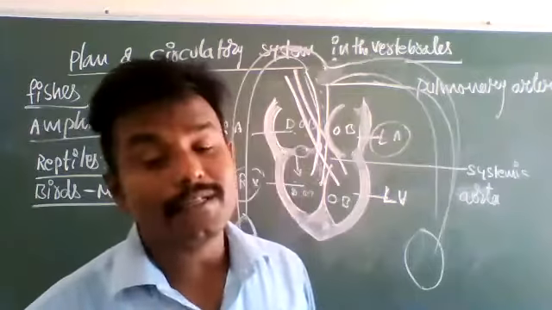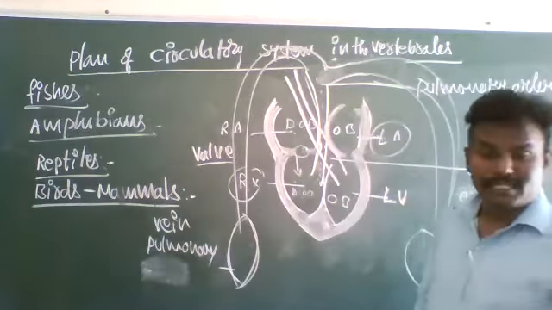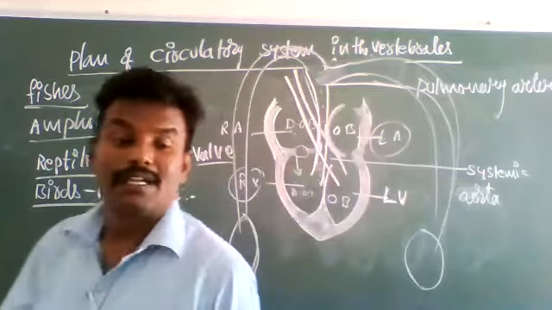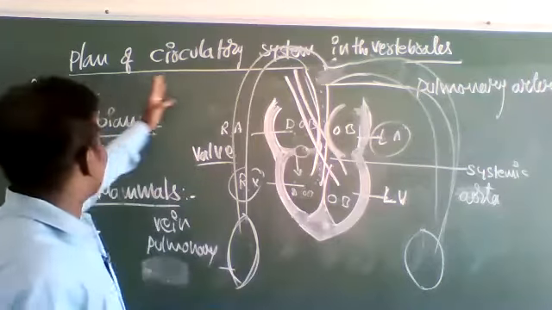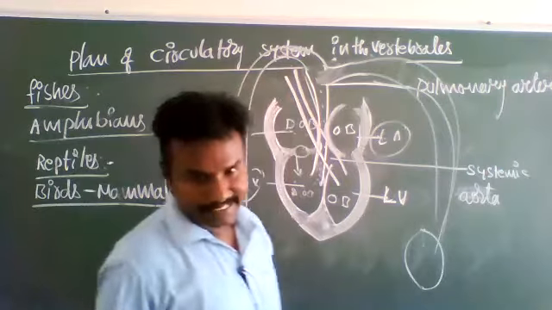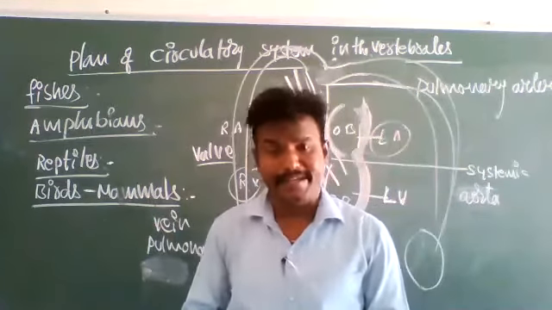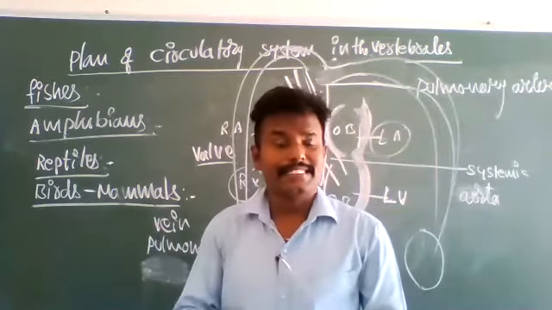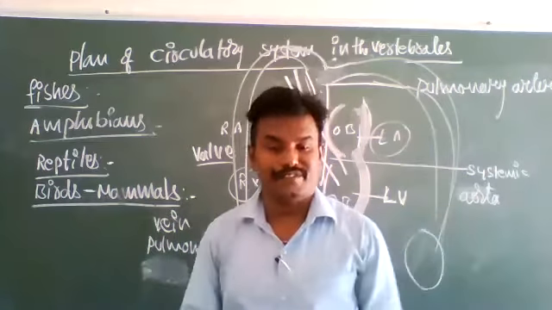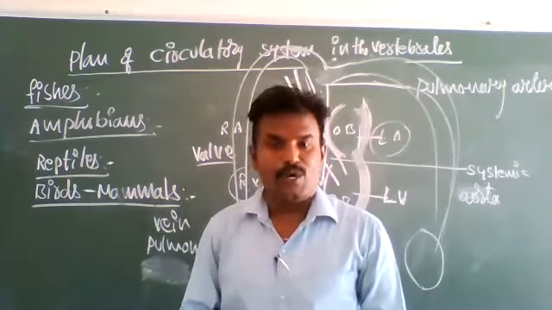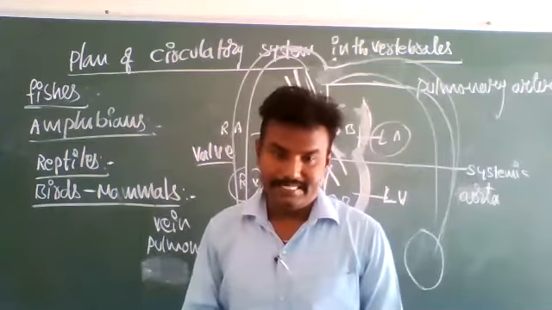So this is the circulatory system in the vertebrates. During the course of evolution, these changes happened, and it has taken thousands of years for the origination of this kind of system.